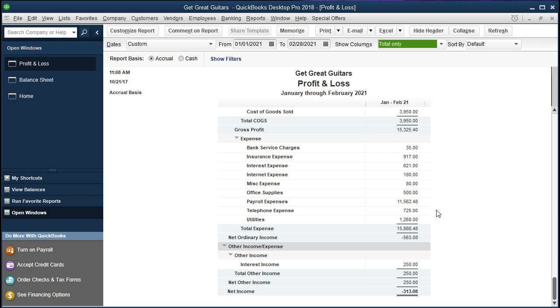But at this point, if we did that, note what would happen. We'd have a $100,000 loss here. And that's not really accurate because really that equipment is on the books as an asset. If we close the company, we could sell it and still get some value back from it. And that's why we're going to put it on the books as an asset, and then we're going to depreciate